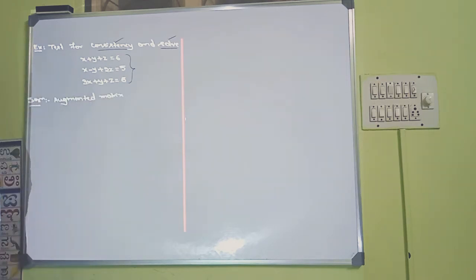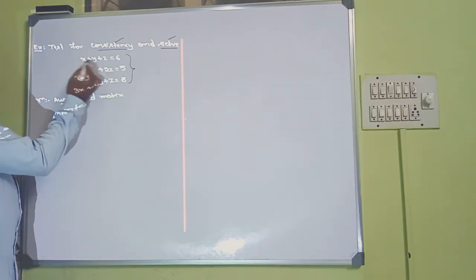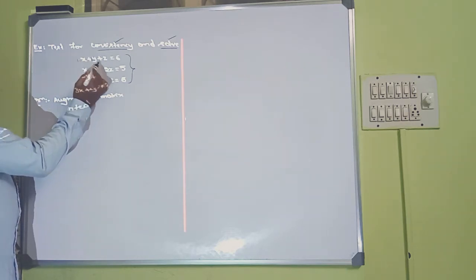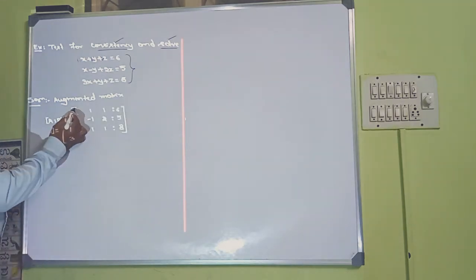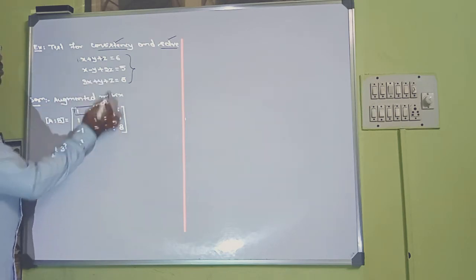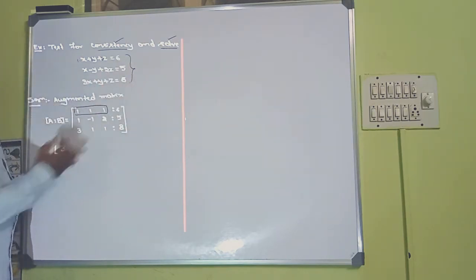What is the first step? Write the augmented matrix. How do we write the augmented matrix? We collect the coefficients of the first equation. What are the coefficients? 1, 1 and 1. So we write 1, 1, 1 here, and 6 here.